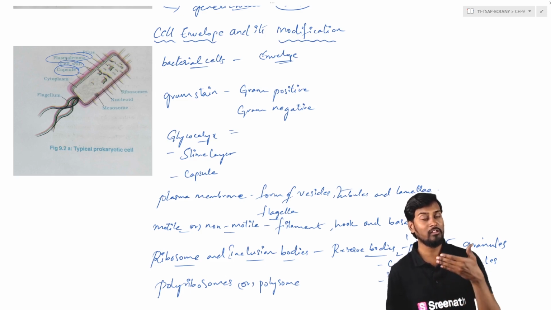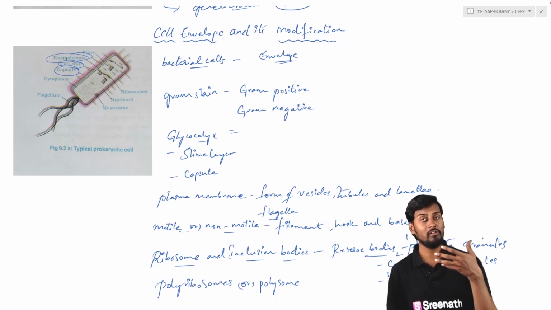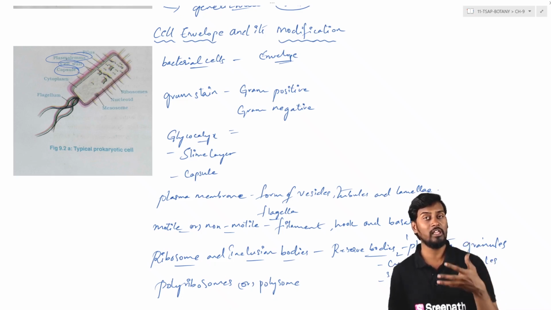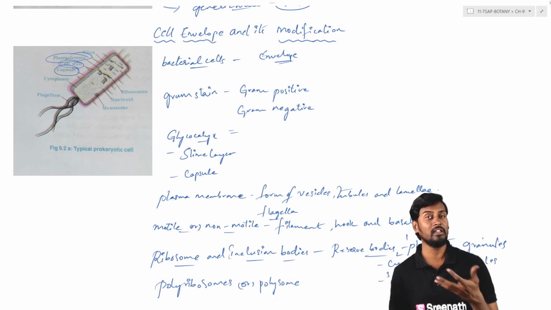So if there is a capsule or a slime layer on the cell wall, we call it gram negative. If there is nothing on the cell wall and the cell wall is open and exposed, then it is called as gram positive. So gram staining is exclusively depending upon the nature of the cell wall and the coverings which are covering the cell wall.